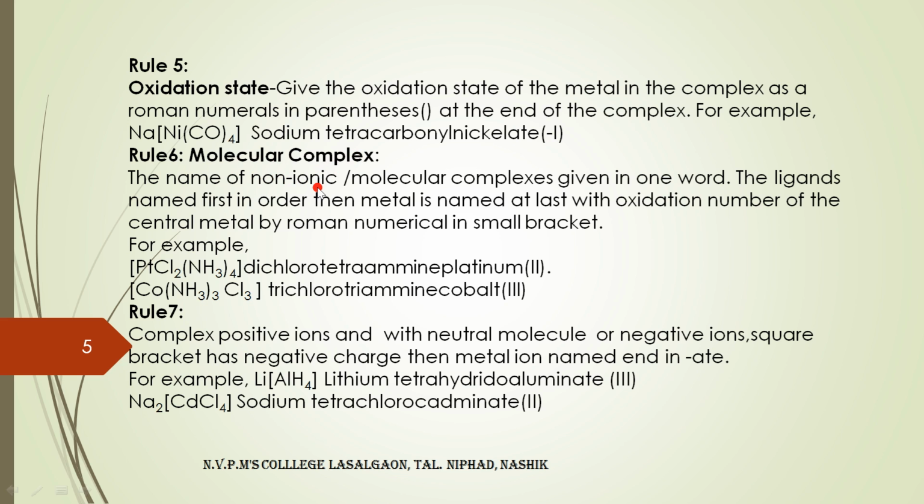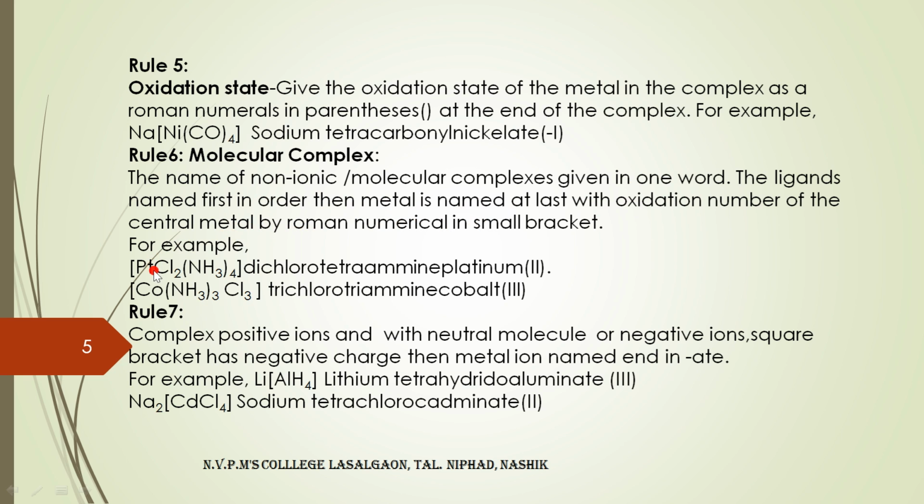The name of a non-ionic complex, also called a molecular complex, is given in one word. The ligands are named first, in order, the metal is last, with the oxidation state of the central metal atom or ion by Roman numeral in a small bracket.